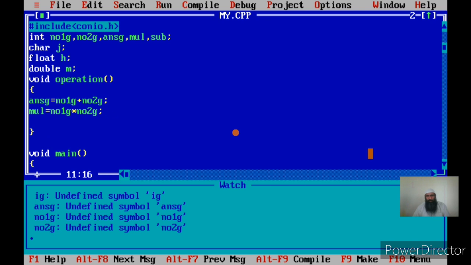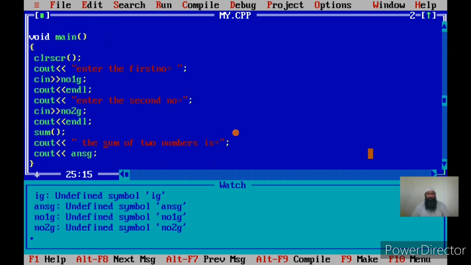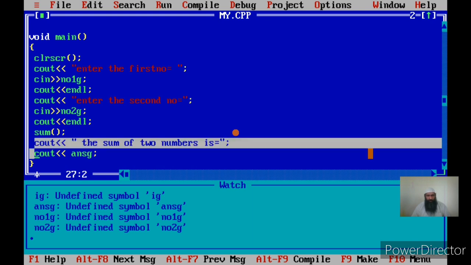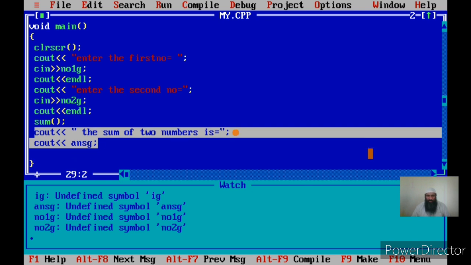Okay, now I am multiplying the two numbers and storing the answer in mul. Then I can say subtraction is equal to number 1 G minus number 2 G. Okay, now in the main I can access these global variables as I did answer, as I accessed answer of G.